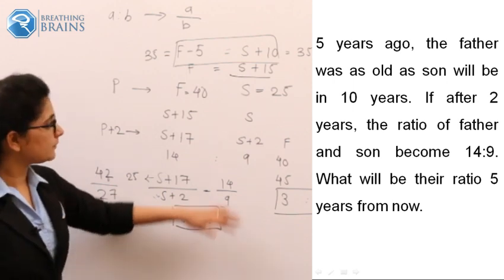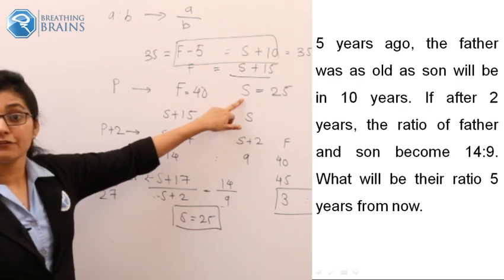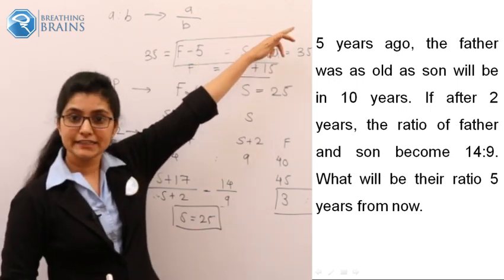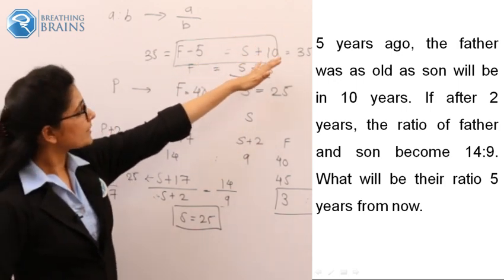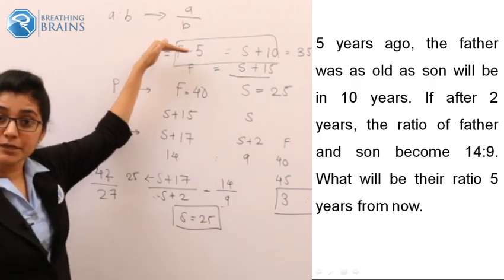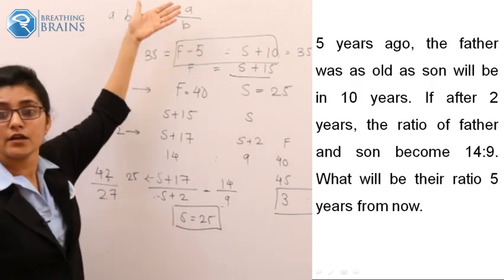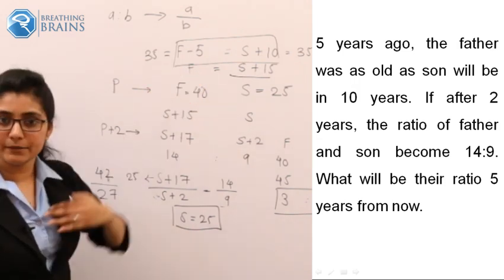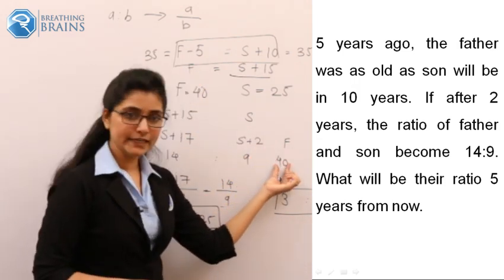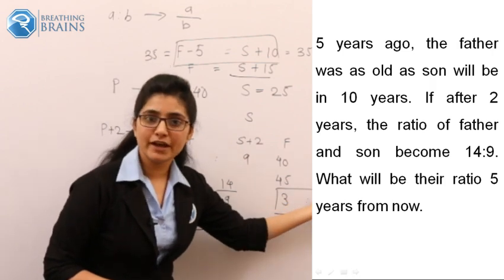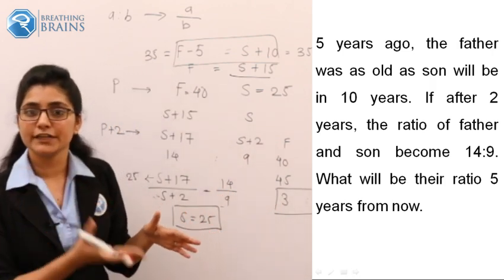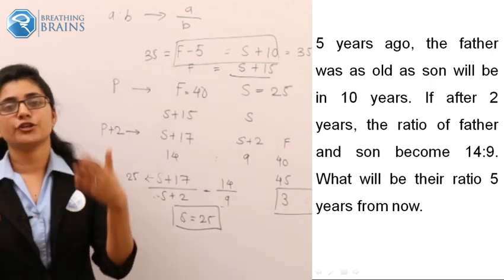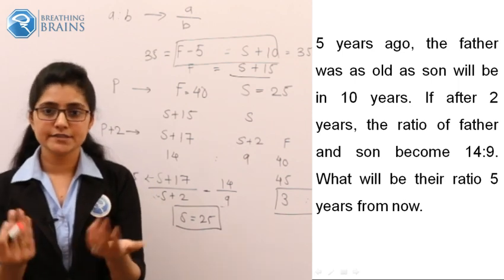Now we consider the present age of son as 25. After 10 years his age will be 35. Based upon that, the same age will be of father 5 years before, so present age is 35 plus 5, 40. Now from that we came to know present age of father 40, present age of son 25. After 5 years that will be 45 and 30. Ratio should be 3 as to 2, as it is a simple one.